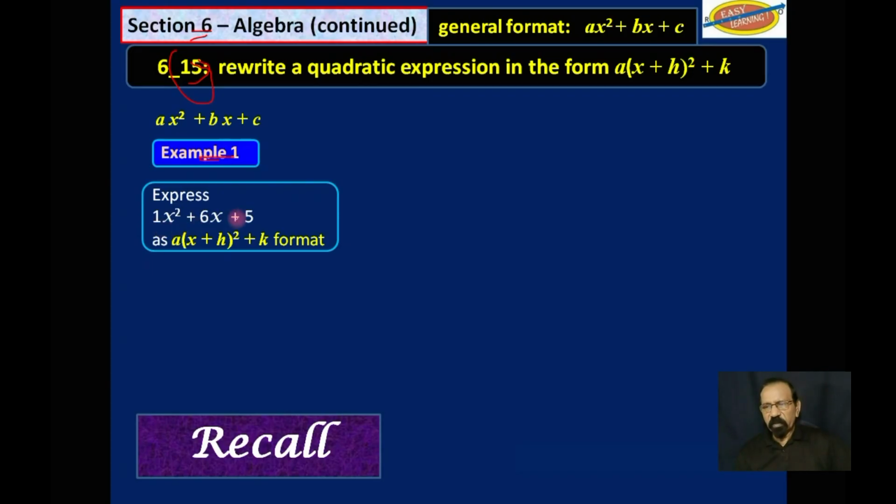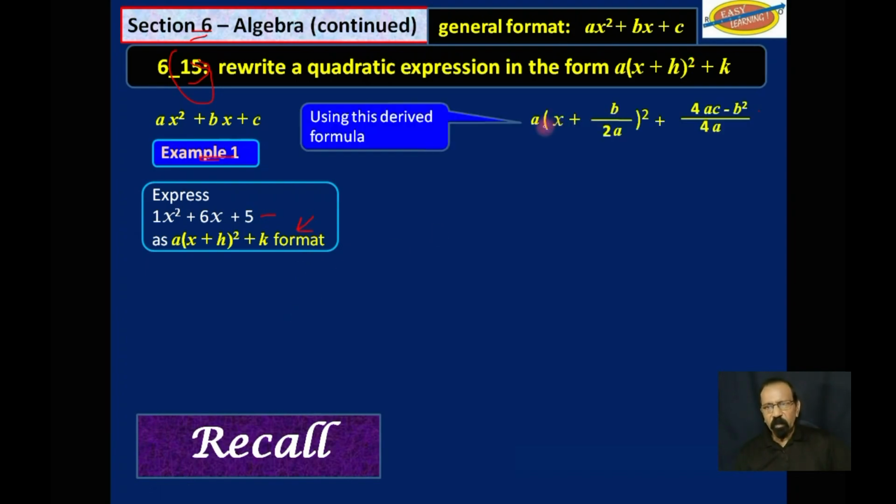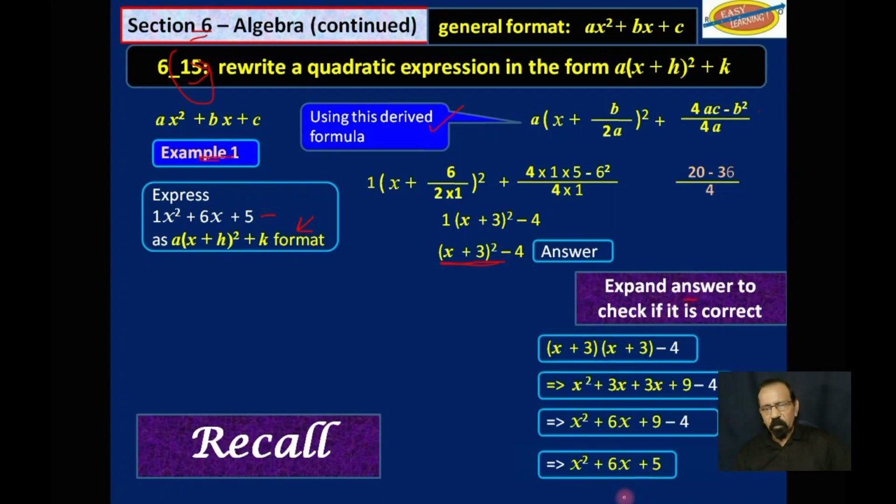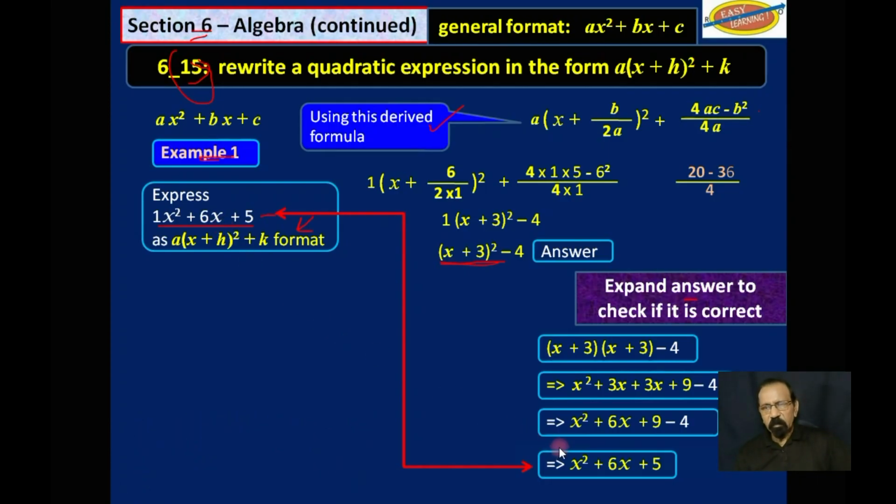We had to express that form in this format. And we did this already, so I am going to move fairly fast with this. We use this derived formula here, and we eventually ended up with this as our answer. Now, if we expand that, we find that we get back this same expression that we started with. So those are 2 ways of stating the same expression.